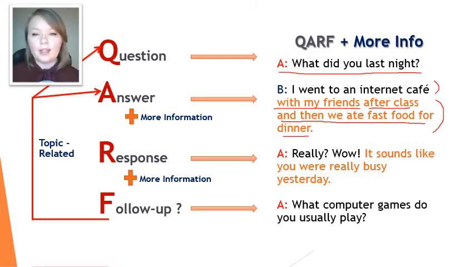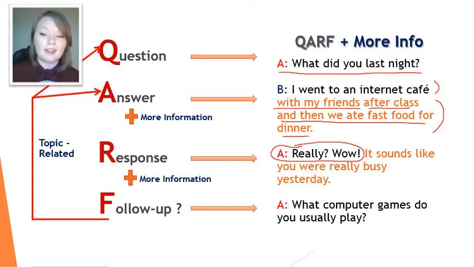So step 1 is to respond after person B answers. Really? Wow. So we can respond in different ways. Let's say they went to an internet cafe. I could say, "Me too. Oh, I love doing that too." Just some response showing I listened to what you said and I understood what you said.